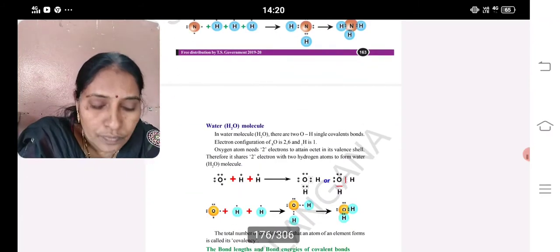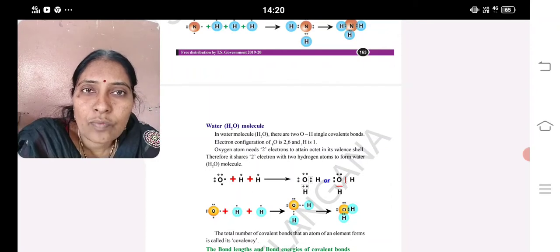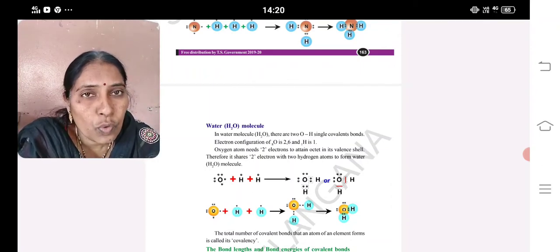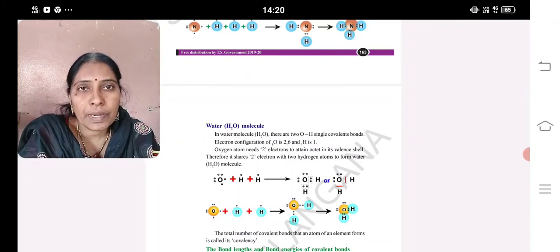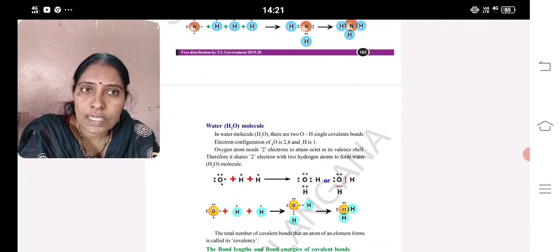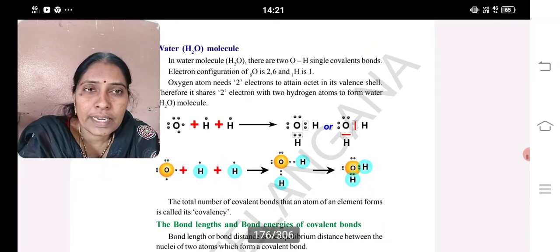Now water. Oxygen's atomic number is 8. Its configuration is 1s2, 2s2, 2p4. In that 2p4, 1 orbital is paired and 2 electrons are unpaired. These 2 unpaired electrons of oxygen react with 2 hydrogens, each of which has 1 unpaired electron. As it is overlapping, see the red color mark here, this indicates that bond formation takes place.